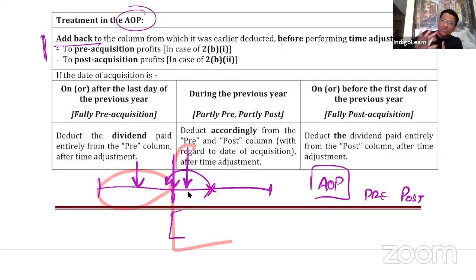Whatever happened, happened even before we came into the picture. So we came in only after the profit was earned by the company. So that dividend will be considered fully as a pre-acquisition dividend.